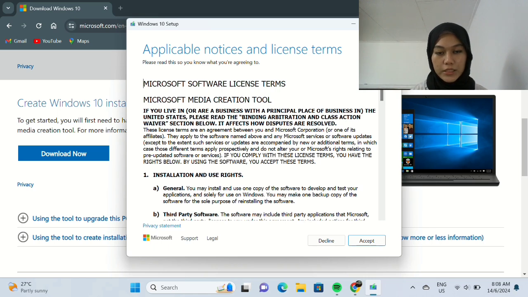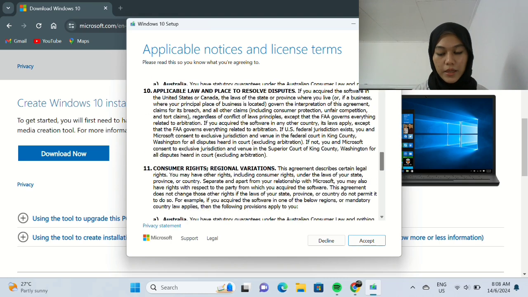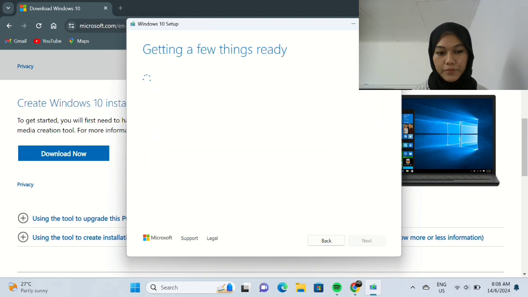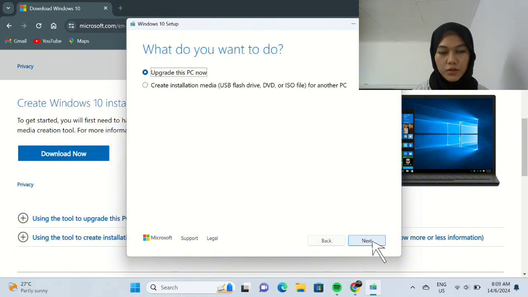Before you click the accept button, please read this so you know what you're agreeing to. Then click Accept. Wait for a couple of minutes.